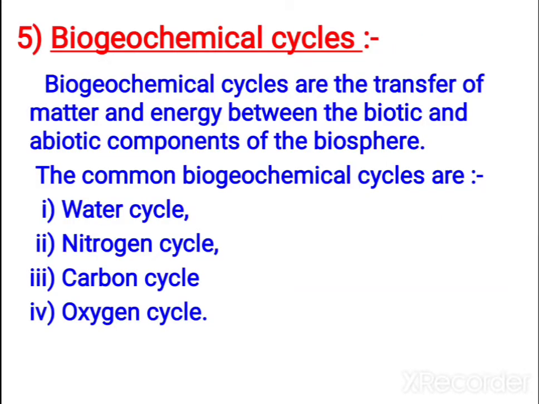So first let us study what is biogeochemical cycle. It is the transfer of matter and energy between biotic and abiotic components. Biotic or living, abiotic or non-living. So between these, how does the transfer of matter and energy occur? That is what the biogeochemical cycles explain. Common biogeochemical cycles are water cycle, nitrogen cycle, carbon cycle, oxygen cycle. Now let us study one by one.